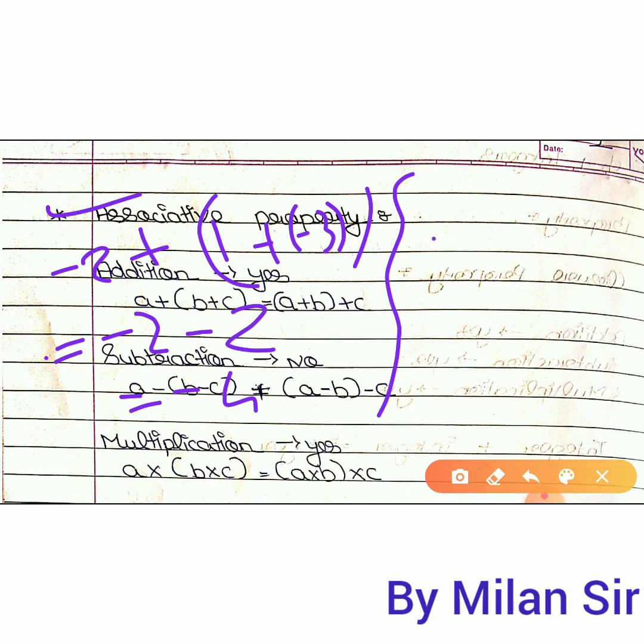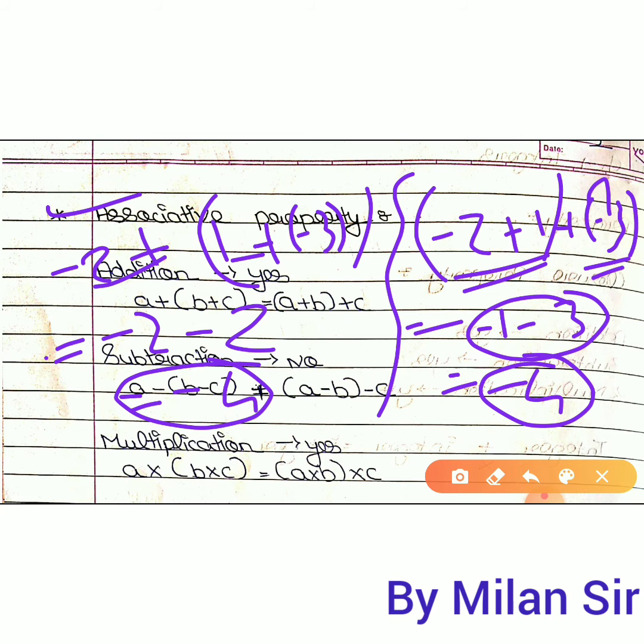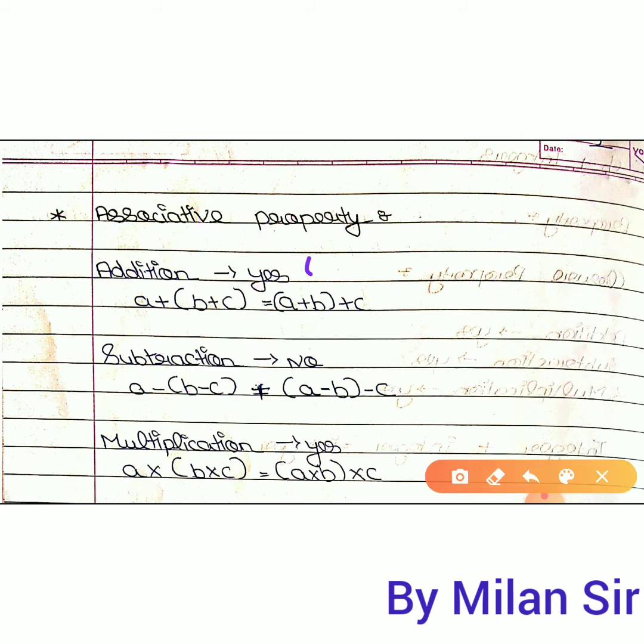Then just consider minus 2 plus 1 plus minus 3. Now give the bracket here: minus 2 plus 1. So 2 minus 1 is 1, and we need to give the bigger number's sign, so minus 1. Here we have plus minus 3. So minus 3 minus 1, it is minus 4. So we will get the same answer for addition. Okay, so in addition, the associative property is applied.